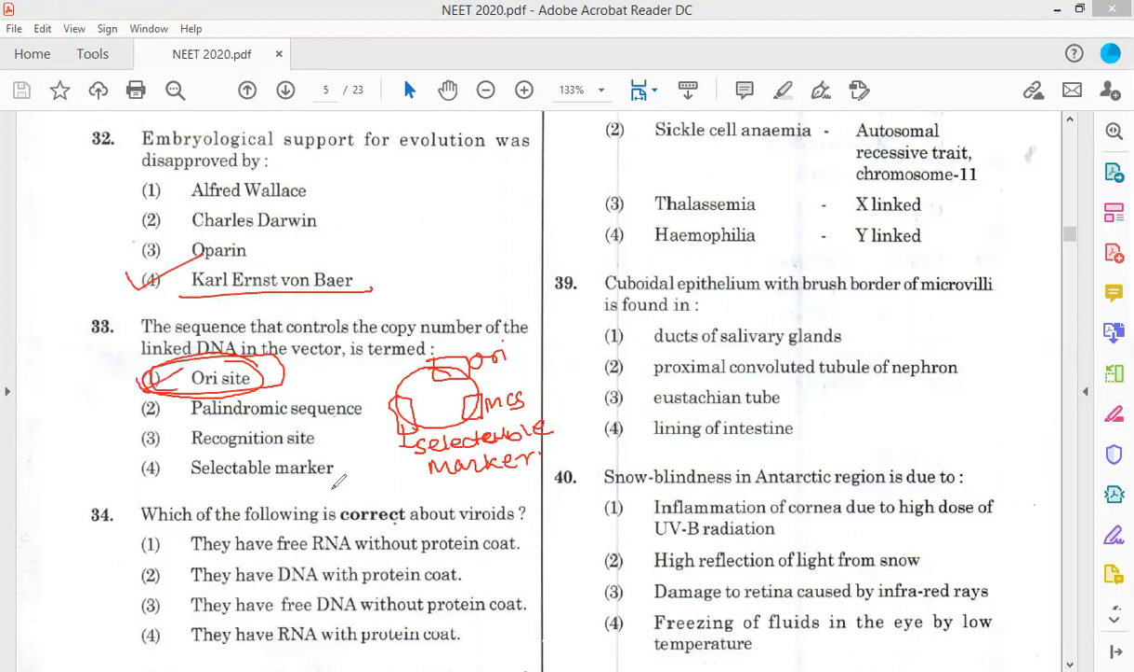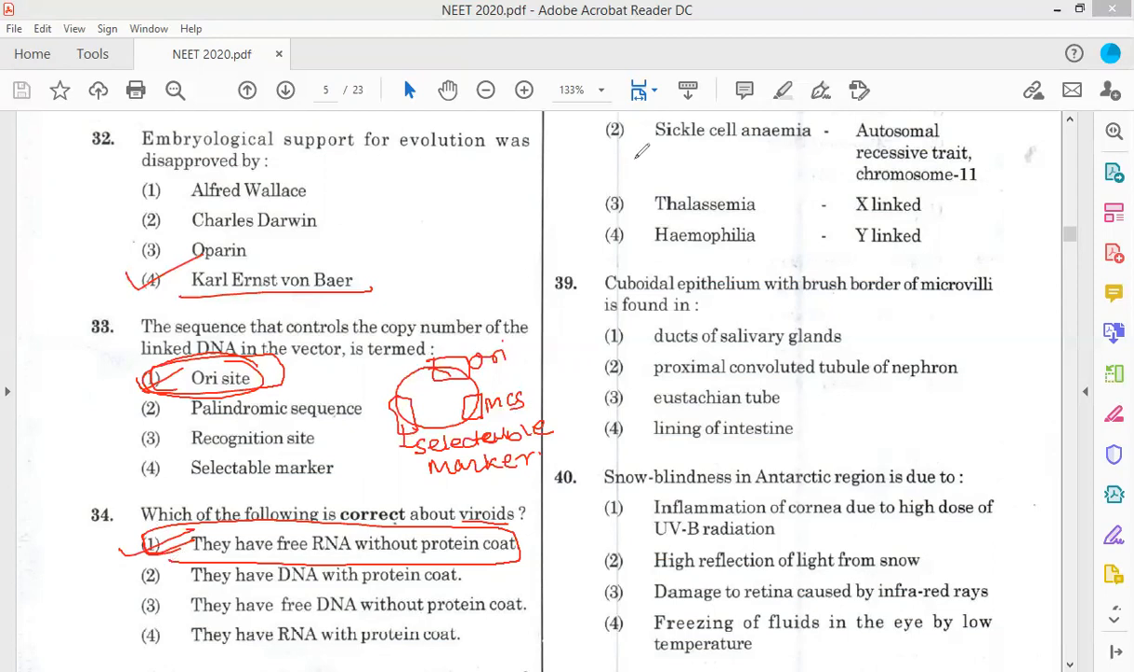Now, which of the following is correct about viroids? Viroids are RNA particles. They have free RNA without a protein coat. We know that the outer protein coat is known as the capsid, so viroids are without capsid, and they have RNA as their genome. So 34 is A: they have free RNA without a protein coat.